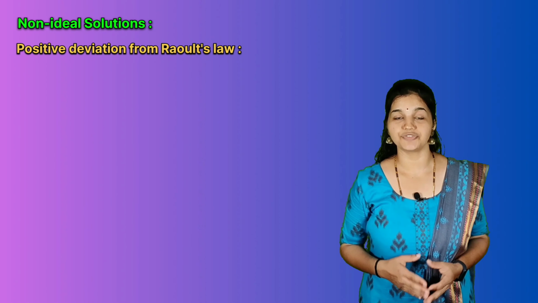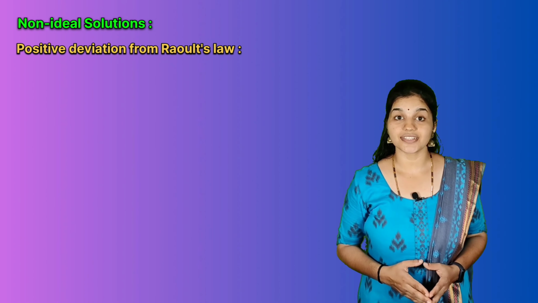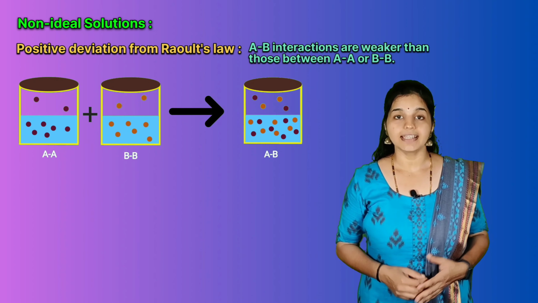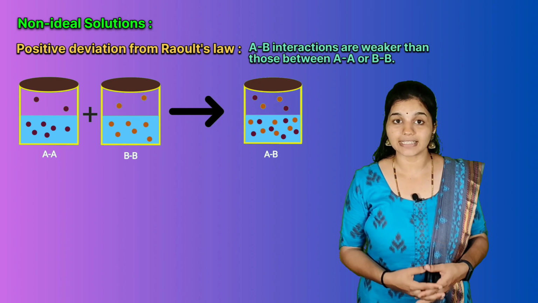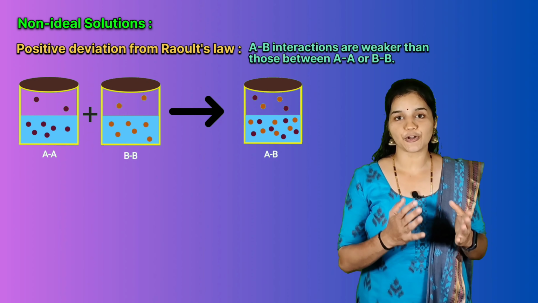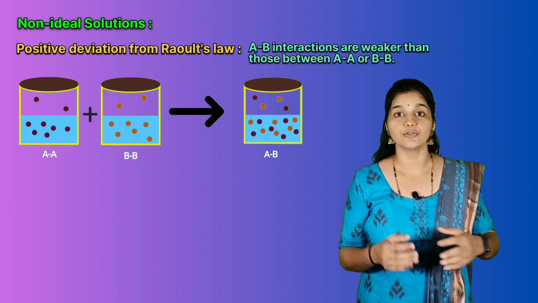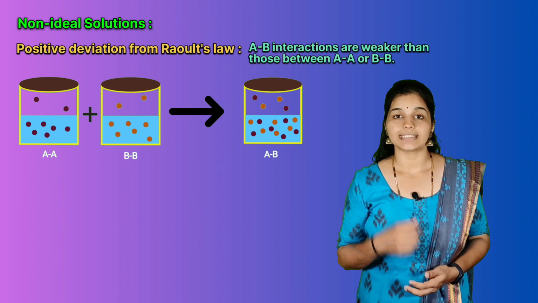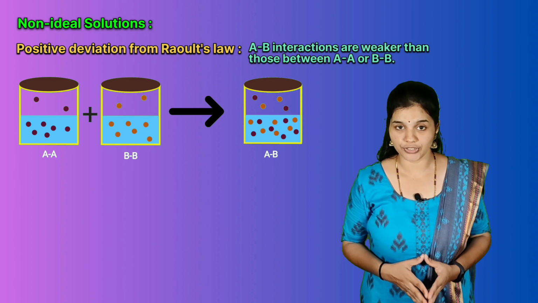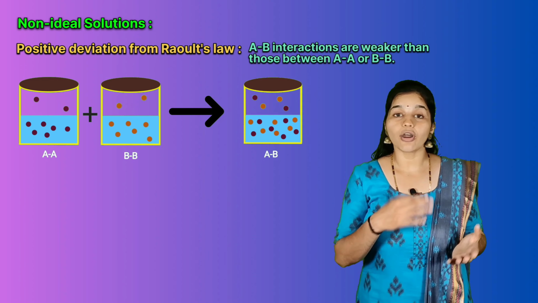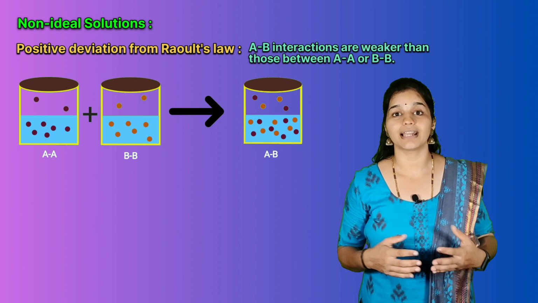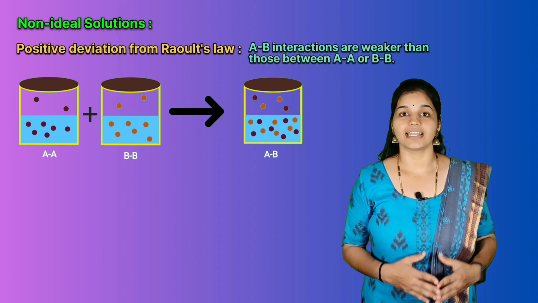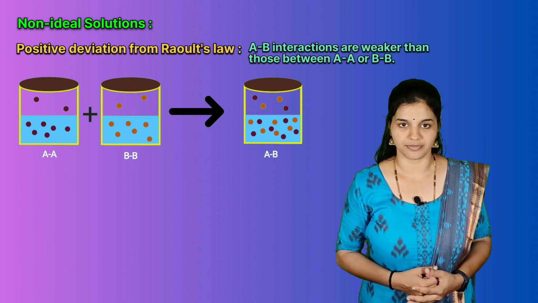In case of positive deviation from Raoult's law, AB interactions are weaker than those of AA or BB interactions. That is, in this case, the intermolecular attractive forces between solute-solvent molecules are weaker than those between solute-solute and solvent-solvent molecules. This means that in such solutions, the molecules of A or B will easily escape compared to their pure state. This will increase the vapor pressure and results in positive deviation.